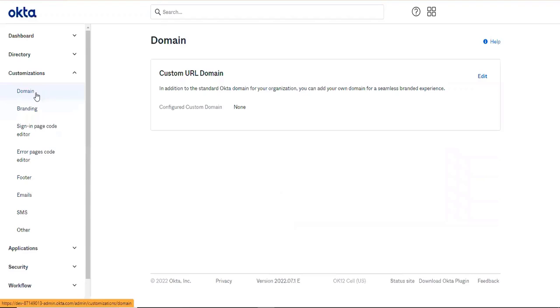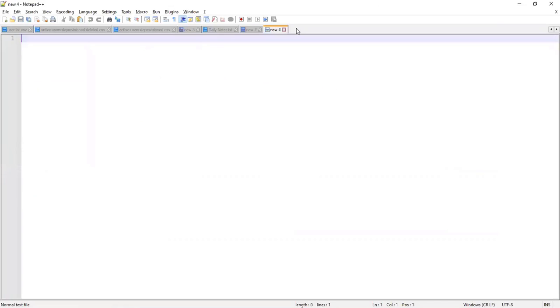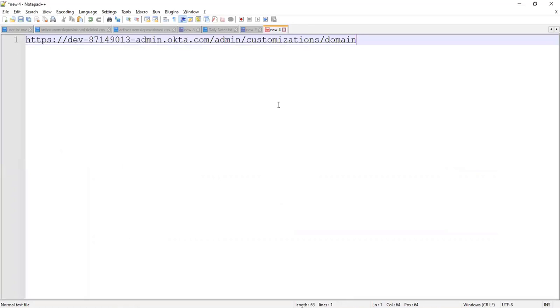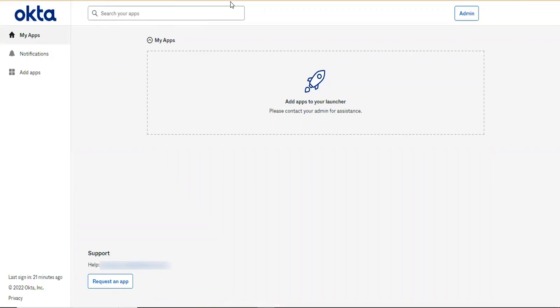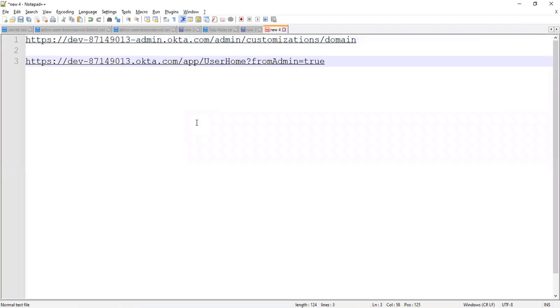Domain. So what is a domain? Here you can see this is the URL for our admin dashboard, and this is the URL for the end user. Basically it will look like this.